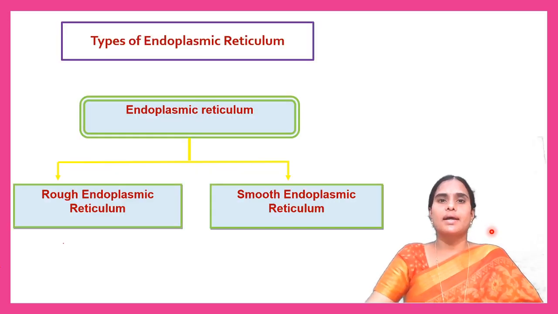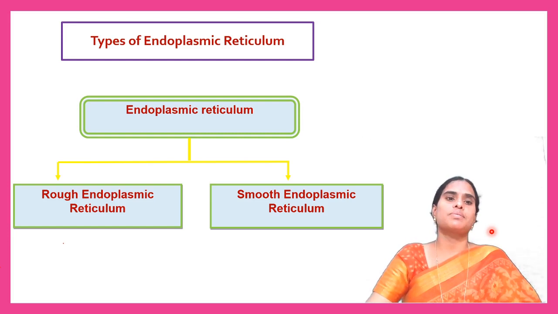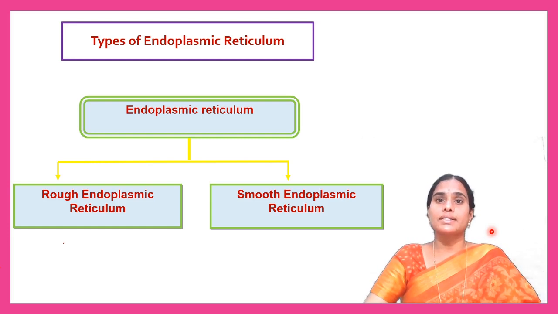Depending on the presence or absence of ribosomes, the endoplasmic reticulum is divided into two types: rough endoplasmic reticulum and smooth endoplasmic reticulum. If the ribosomes are present on the surface of the endoplasmic reticulum, it is called rough endoplasmic reticulum. The rough endoplasmic reticulum is the site of protein synthesis, so it is called the protein factory.